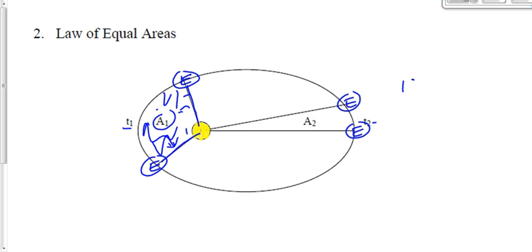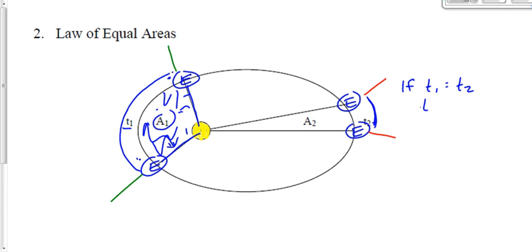Now, if T1 equals T2, in other words, if the amount of time elapsed between here and here is the same as the amount of time elapsed between here and here, then if T1 equals T2, then A1 will equal A2. The area swept out over here will equal the area swept over here.